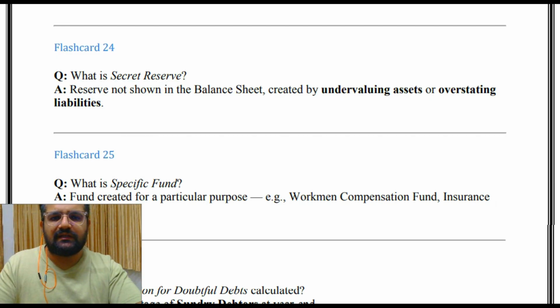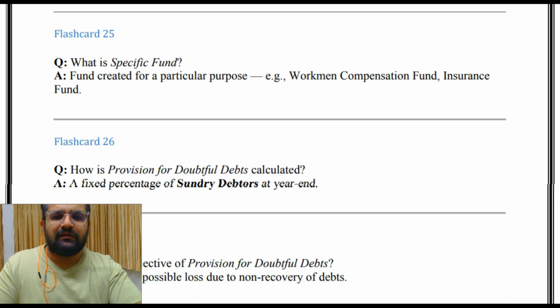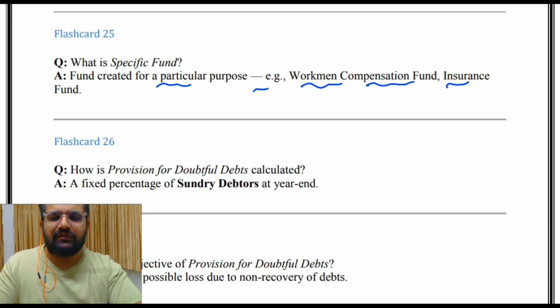What is secret reserve? Reserve not shown in balance sheet, created by undervaluing assets or overstating liabilities. What is specific fund? Fund created for a particular purpose. Example, workmen compensation fund, insurance fund.